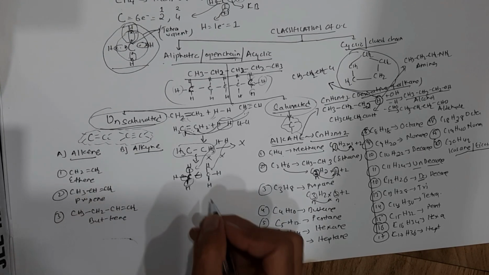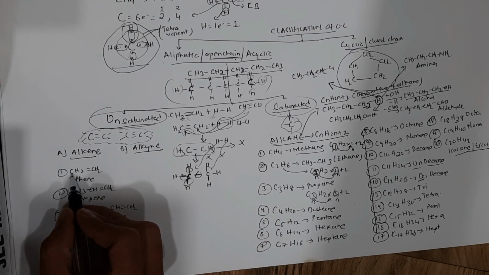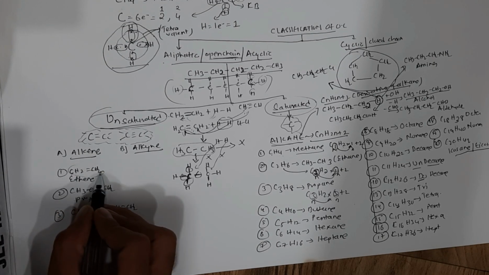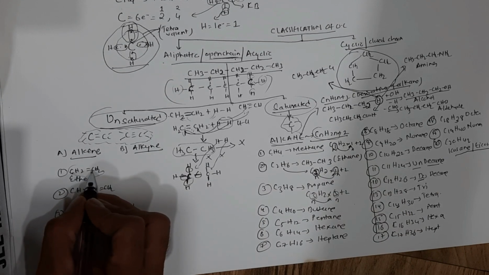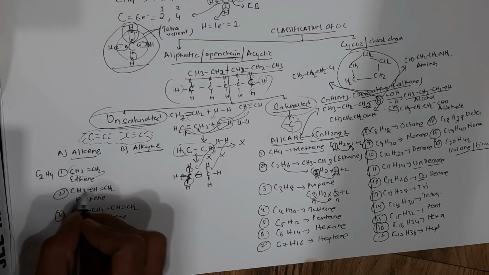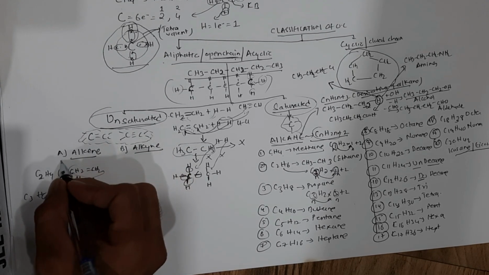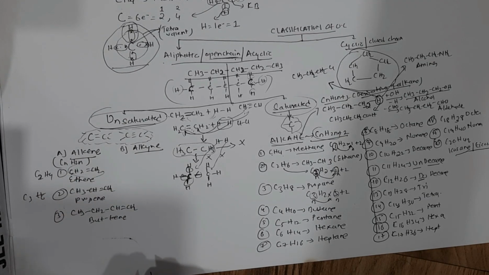You have seen these examples. Now if you frame this into a formula, take the first one, ethene, C2H4. Everything should be framed in the form of CnH2n. So it is C2H4, then C3H6. See, it's getting double. So we can have a formula CnH2n. That's it. It directly fits into the formula of alkene.